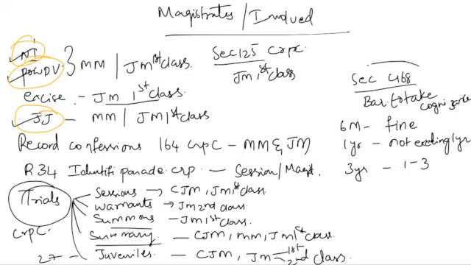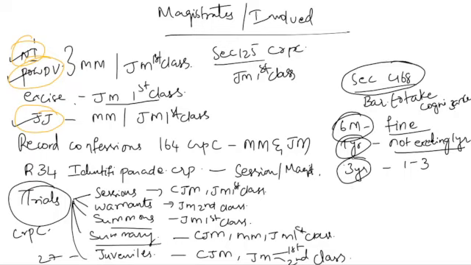Also see section 468 of CrPC, which is the bar to take cognizance after the lapse of the limitation period. What shall the period of limitation be? It shall be 6 months for offences punishable with fine only. It shall be 1 year for offences not exceeding imprisonment of 1 year.